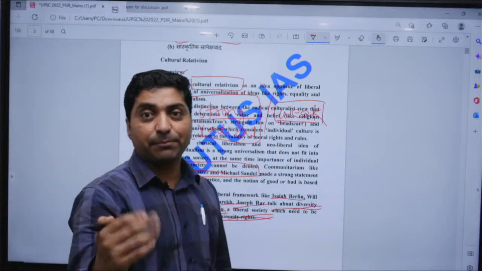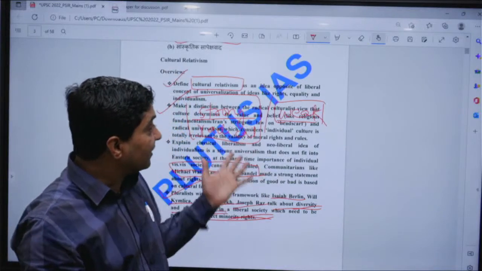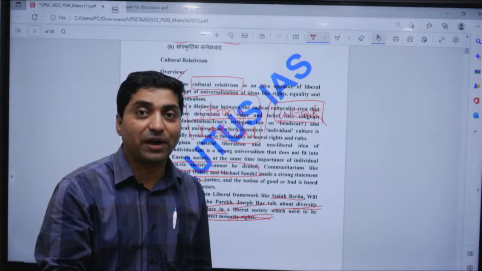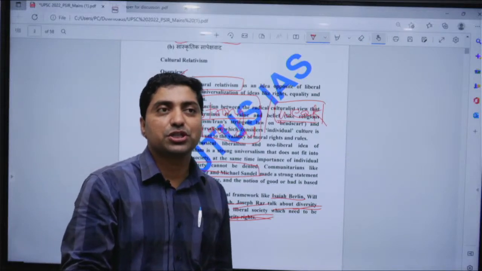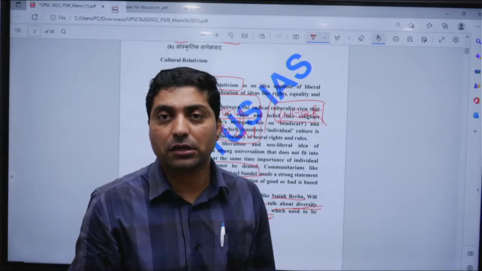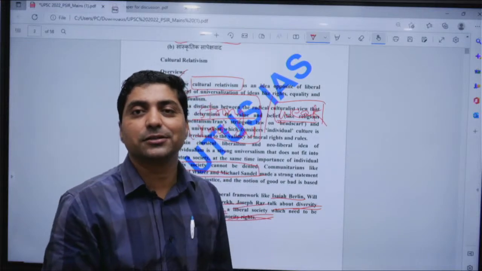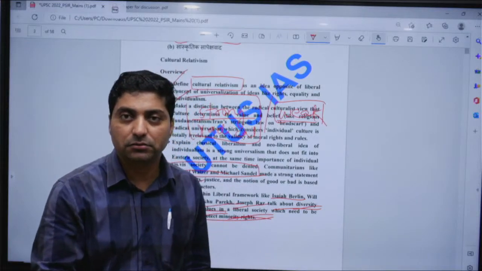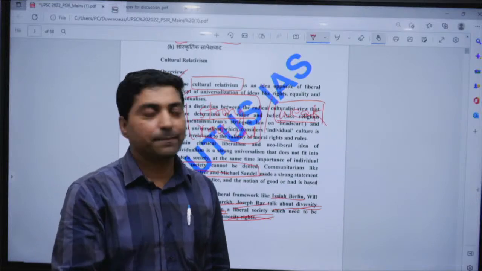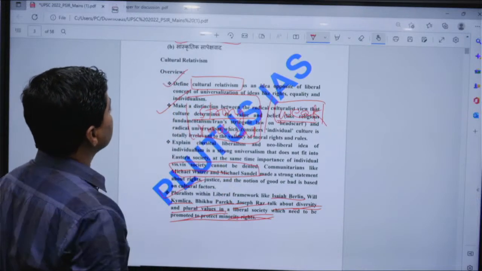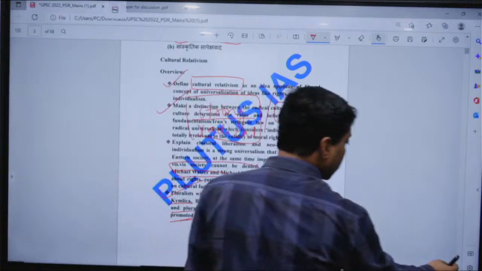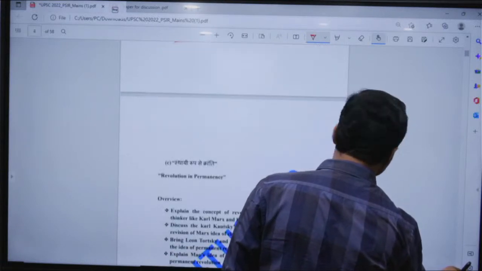Fine. Or for example, individual right, one can critique it through the lens of feminism. Feminism is a strong critique of cultural right, because all culture subordinates women. All culture subordinates women. So that would be the approach to attempt this question. Let me move to the next question.